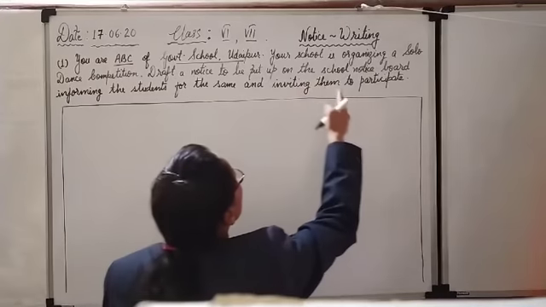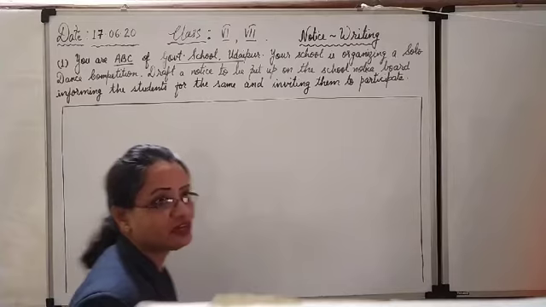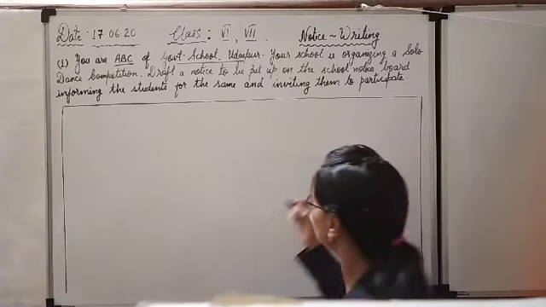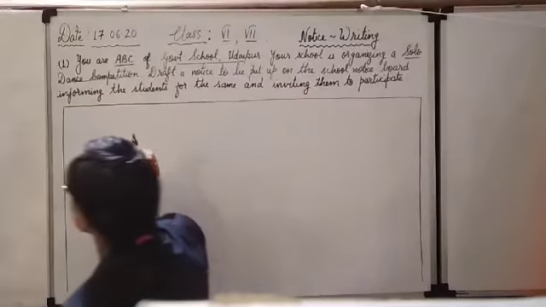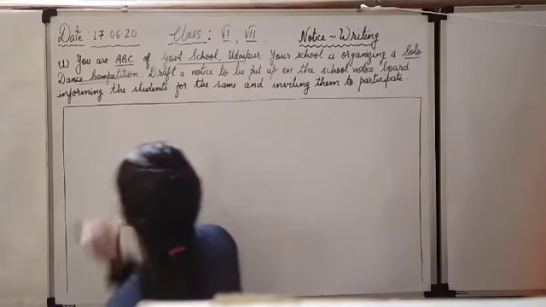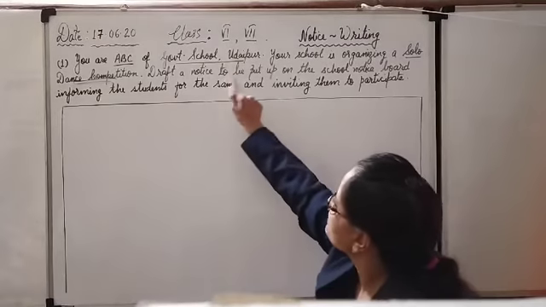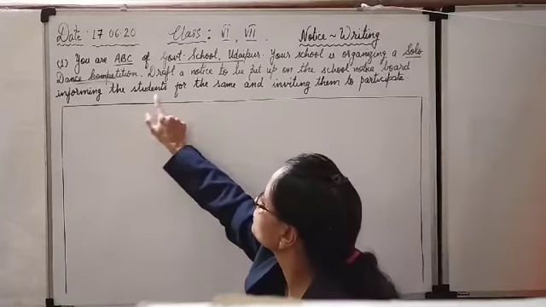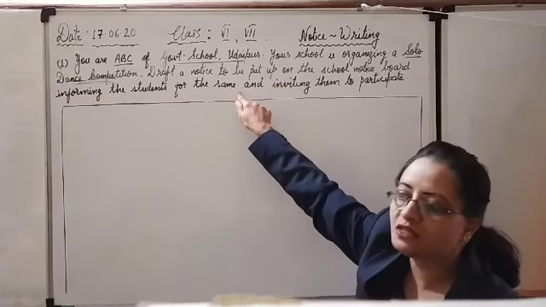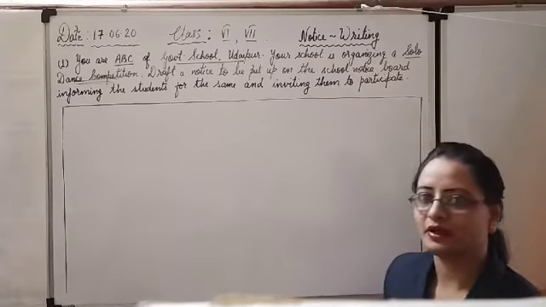Yes. Your school is organizing. Organizing means arranging a solo dance competition. This is the heading. Why we have to prepare the notice? For the dance competition. So you underline this point. Clear? Then draft. Draft means prepare, make. A notice to be put up on the school notice board, informing the students for the same. Same means for the solo dance competition, and inviting them to participate.